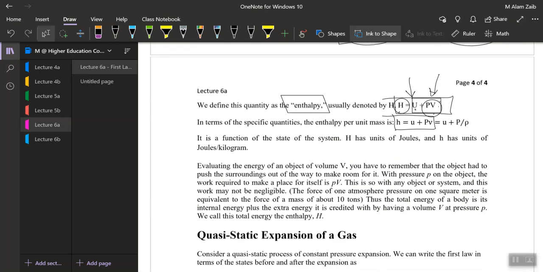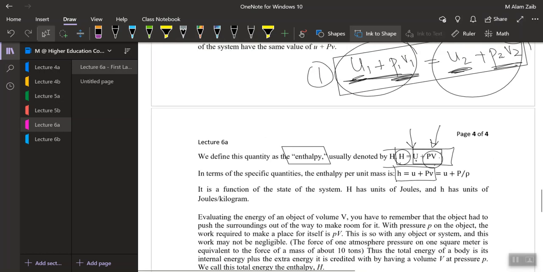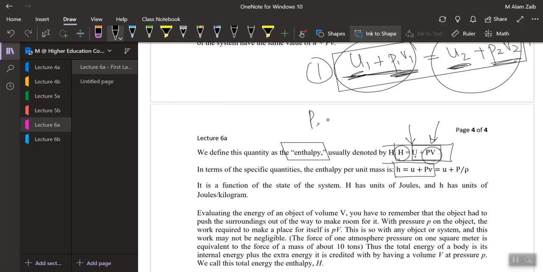Enthalpy is defined at the microscopic level, and enthalpy is defined as a state function. So we have defined different state functions right now. We have defined pressure as a state function, temperature as a state function, volume as a state function, internal energy as a state function, and now enthalpy as a state function too. We are left with one more property which will be defined in the second law of thermodynamics, and that is what we call entropy. So we have defined many state functions that we will be using in thermodynamics.